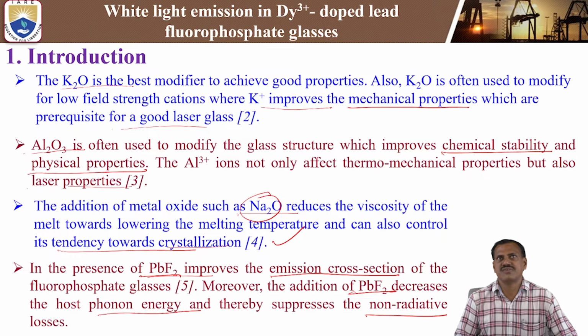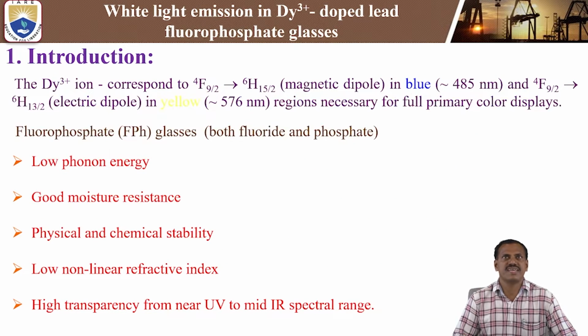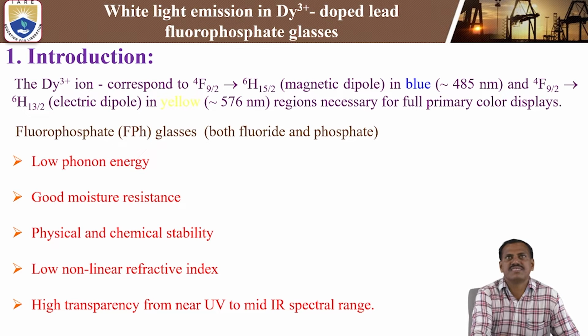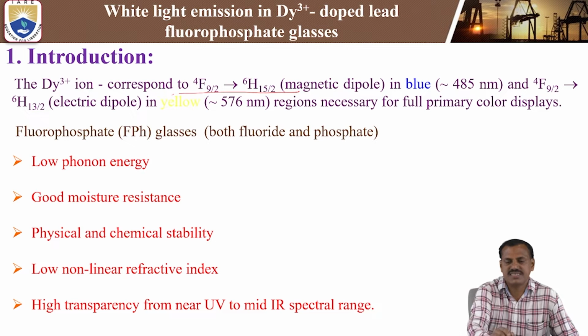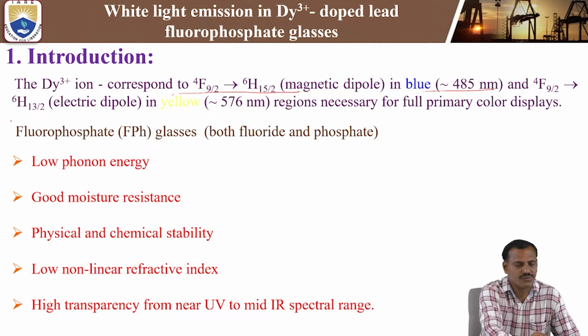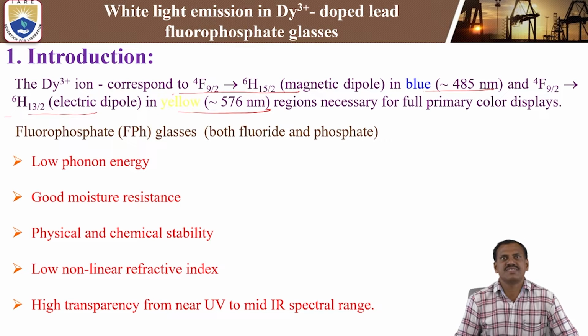So in the present study, we are using the white light emission in dysprosium 3+ doped lead fluorophosphate glasses. These are the introduction of the fluorophosphate. Finally, what are the important parameters we are going to study in these glasses? First, the dysprosium 3+ ion corresponds to the 4F9/2 to 6H15/2 magnetic dipole transition. This is one of the important transitions of dysprosium 3+ ions, in the blue region, that is 485 nanometer, and the 4F9/2 to 6H13/2 electric dipole transition. This comes in the yellow region, at a wavelength of 576 nanometer, necessary for full primary color displays.